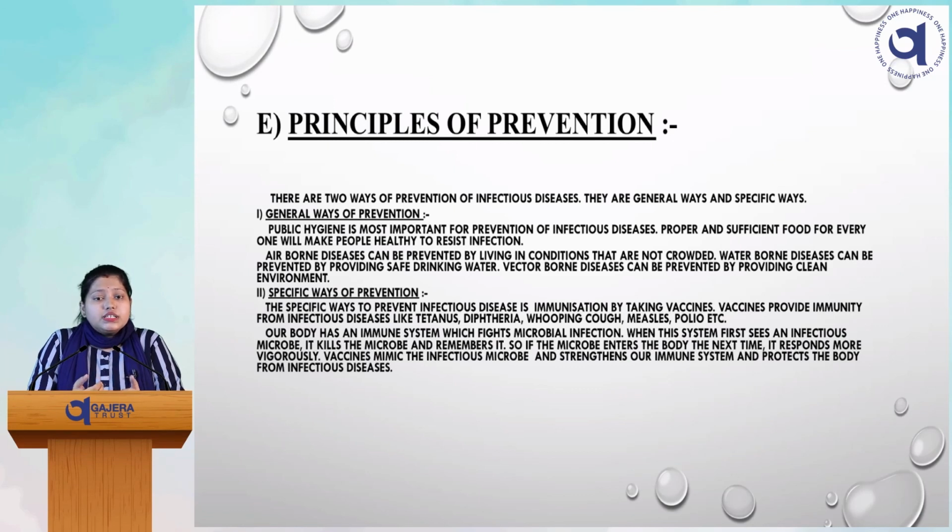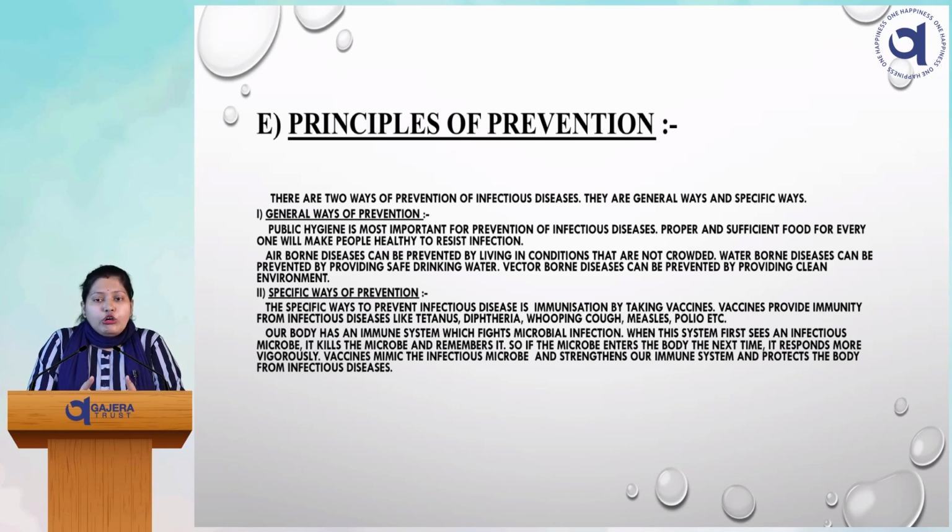Then the next one is specific ways of prevention. In specific ways of prevention of infectious disease, immunization means vaccination. For example, if we take the vaccine of a particular disease, our body's immune system makes antibodies against the particular antigens that we are taking through the vaccines. What are vaccines?